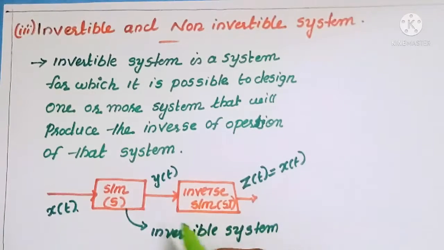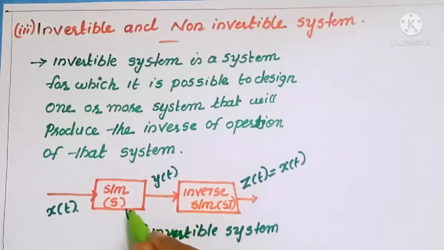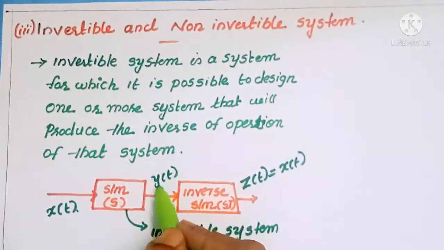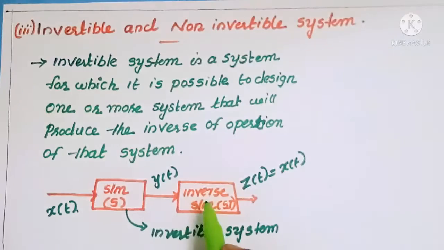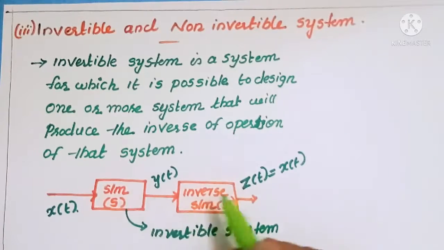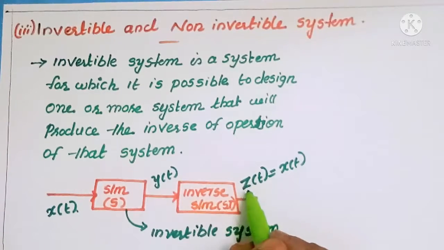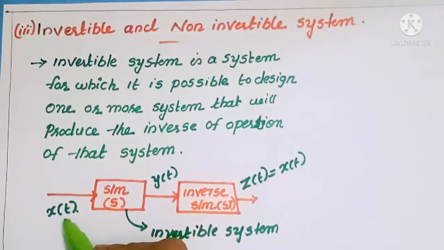Because this system performs the inverse operation of this system, we can call it an invertible system. Here we give an input to the system, that is x of t, and its output becomes y of t. This y of t is again given to the inverse system. It performs an inverse operation of this system, so it will give an output, that is z of t. This z of t is exactly the same as the input signal. Then we can call this system an invertible system.